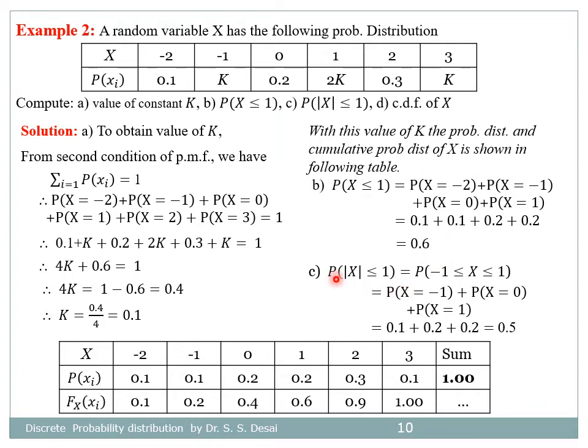And similarly, the probability that mod of x is less than or equal to 1. This modulus sign can be removed by using this equation, the probability that minus 1 is less than or equal to x less than or equal to 1. There are three values, minus 1, 0, and 1. So the sum of the probabilities of these three values is 0.1 plus 0.2 plus 0.2, which is equal to 0.5.